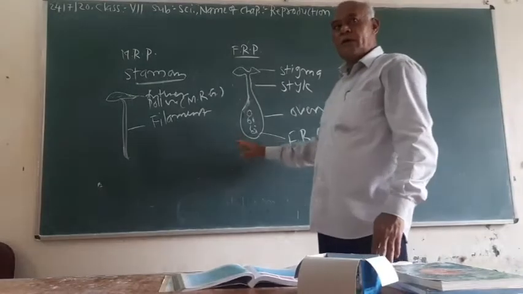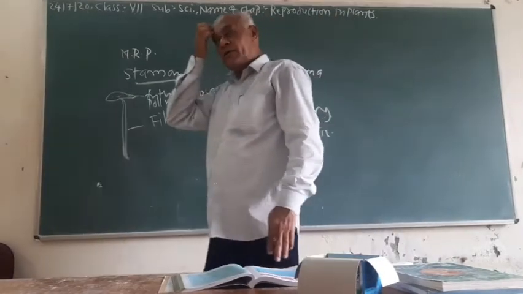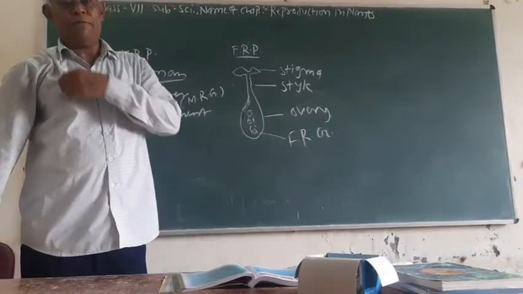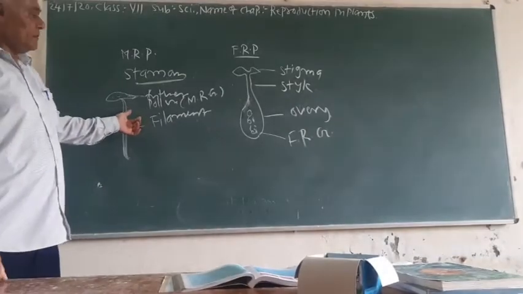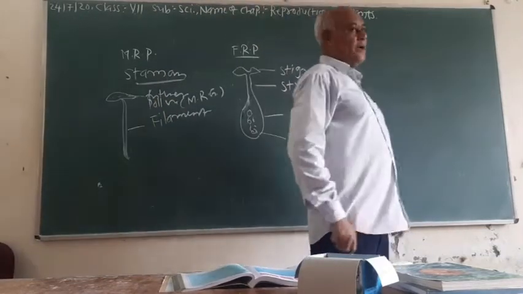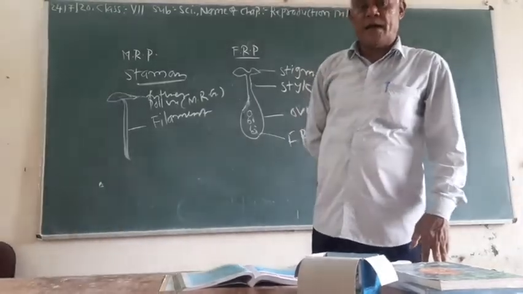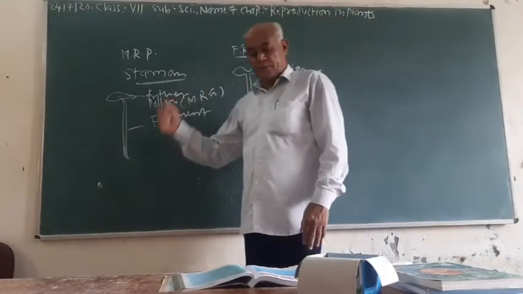On the other hand, cross-pollination is the transfer of pollen grain from the male reproductive part, the stamen, to the stigma of the pistil of a different plant of the same kind.